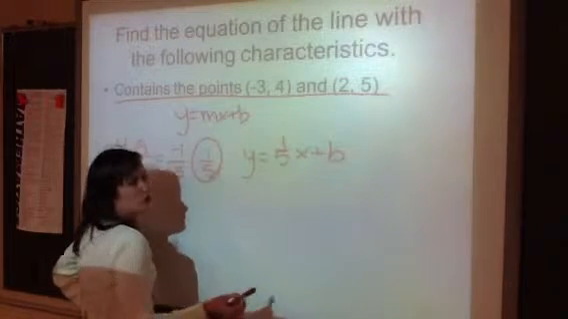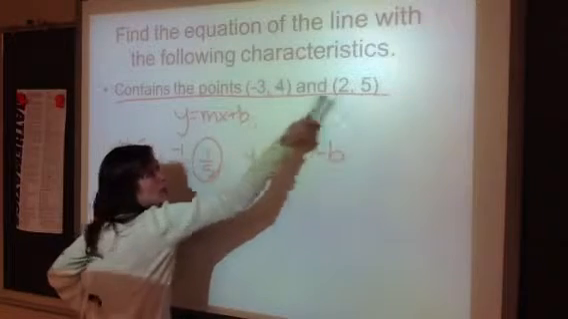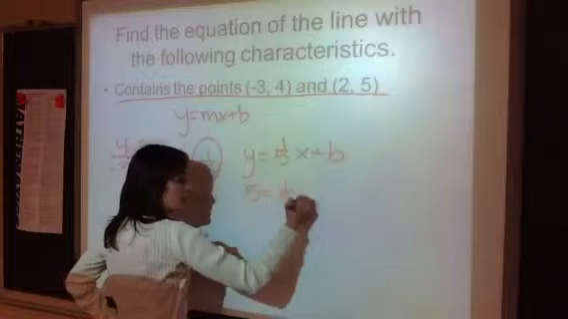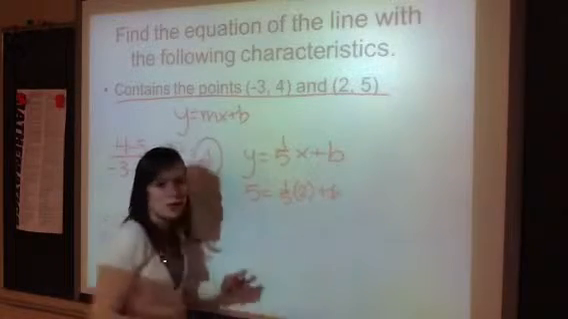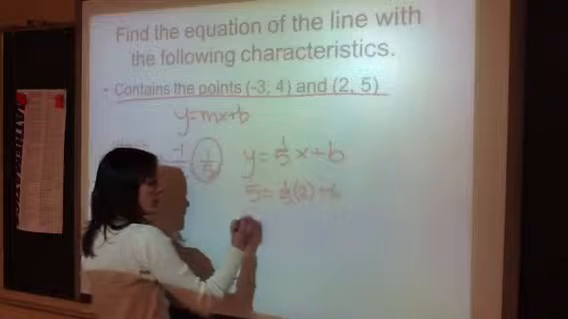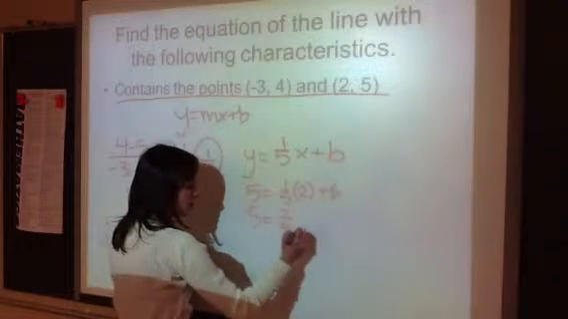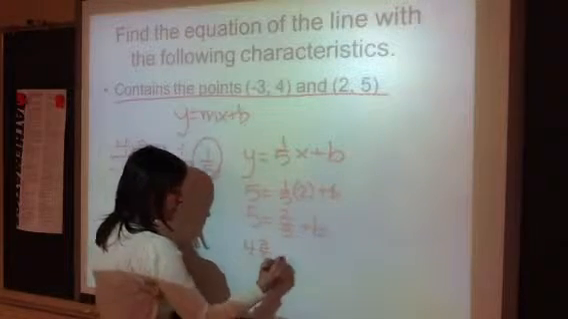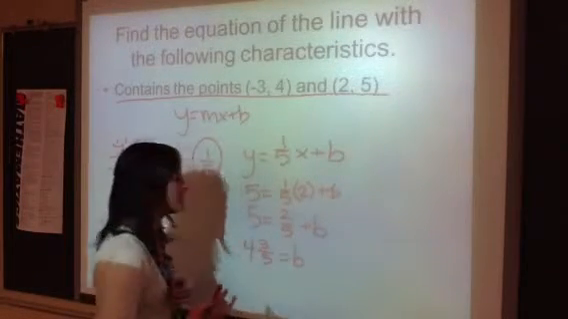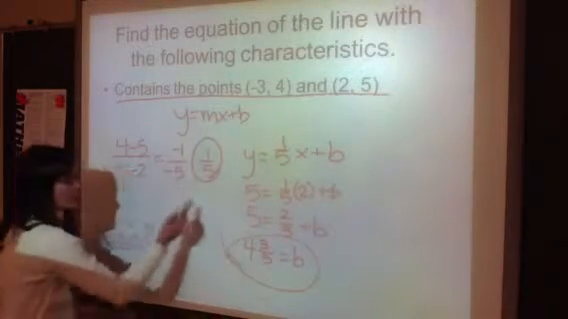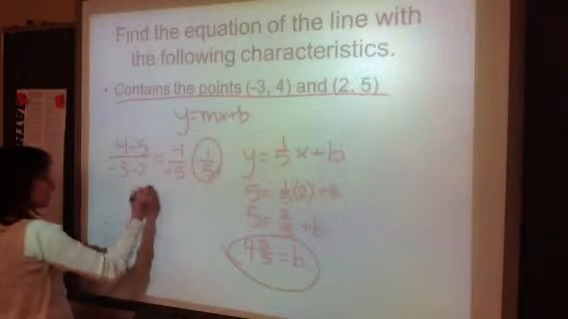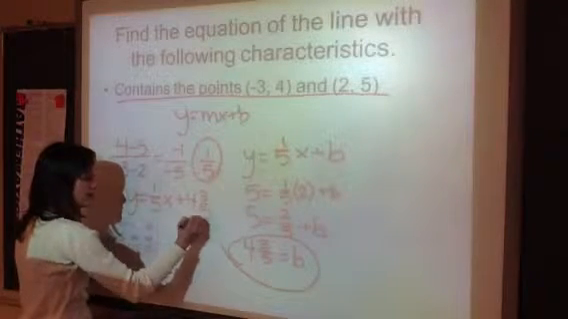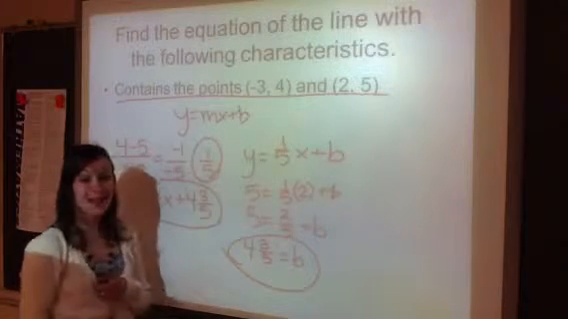Pick a point. Most of you don't like negatives, so I'm not going to pick that one. I'm going to pick 2, 5. So 5 for y, 2 for x. Could you pick the other point? Yeah, do it. See if you get the same thing I do. So 5 equals 2/5 plus b. Subtract 2/5, so 4 3/5 equals b, or 4.6 for those of you that like decimals. So there's our b, there's our m. Y equals 1/5 x plus 4 3/5. Yay, go you!